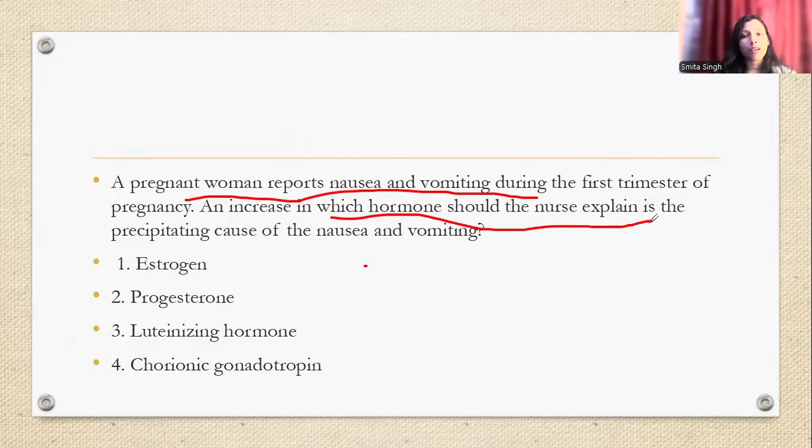So what do you think could be the cause of nausea and vomiting during the first trimester of pregnancy? Whether it is an increase in estrogen, or an increase in the progesterone level, or the third option is luteinizing hormone, or chorionic gonadotropin. See, estrogen and progesterone do not play a major role in nausea and vomiting.